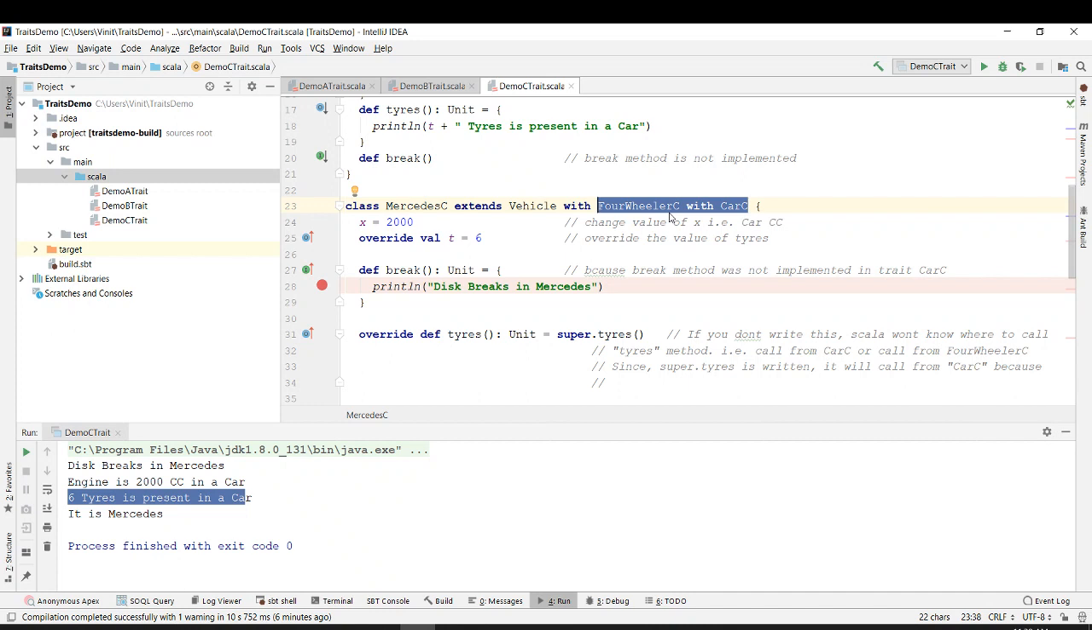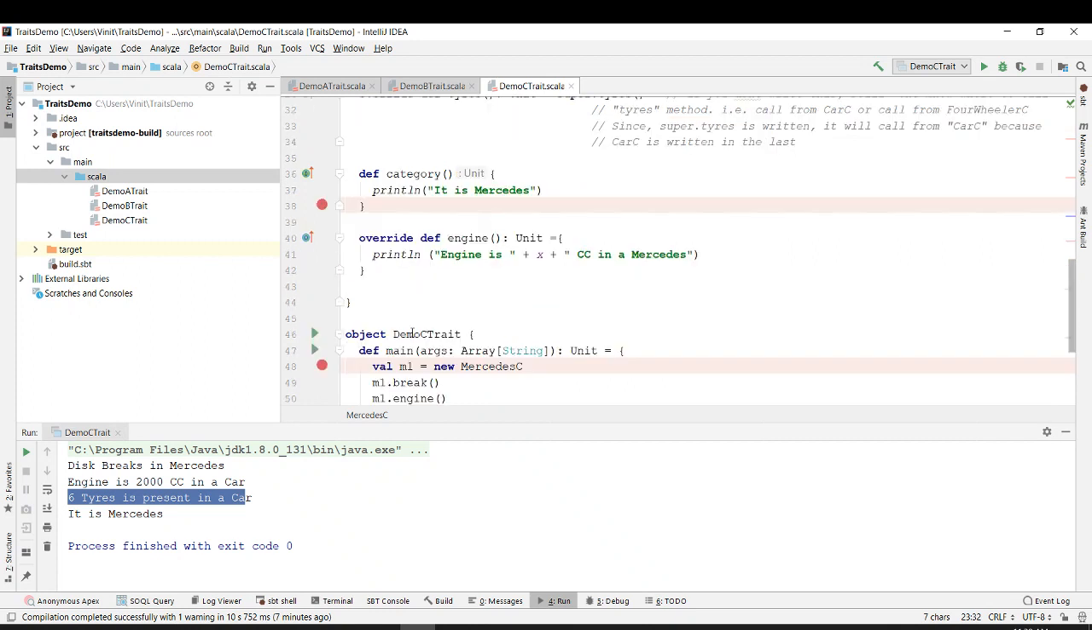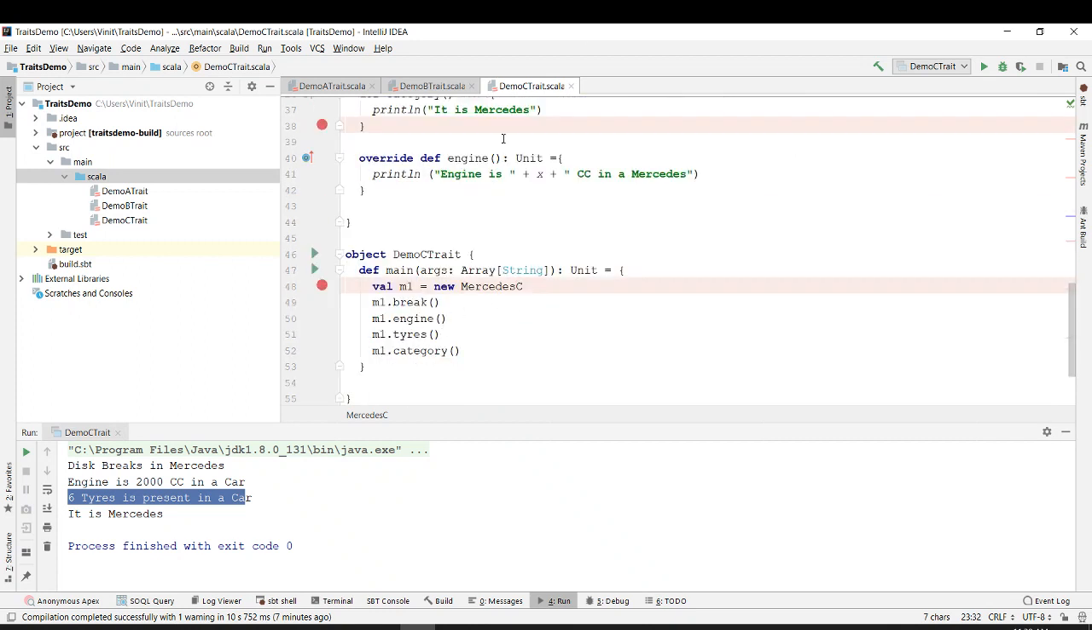Right, because car C is the last written. Because car C is written in the last, right? So it basically starts executing from the right side. It checks whether it is found in car C, or in four wheeler, or in vehicle. So basically it goes from right to left, right? This is the one thing that you need to remember. Then this is pretty much about the traits. Let's go ahead and see something more.